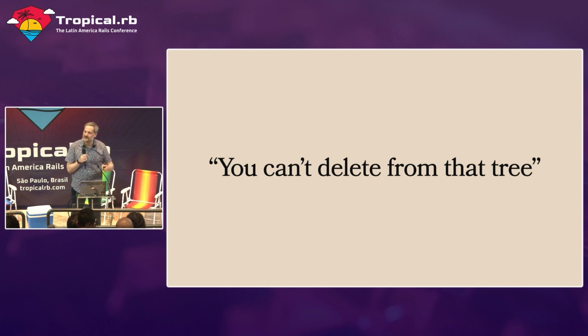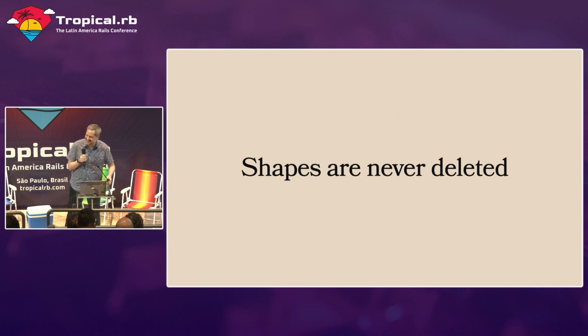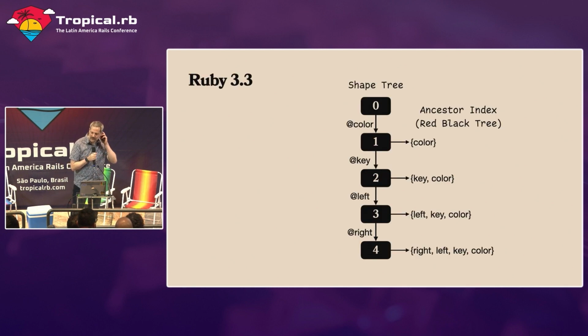Well, I have news for you. Great news. Shapes are never deleted. So we don't even have to worry about this use case whatsoever. There's no requirement for deleting. So what we did in Ruby 3.3 is introduce an ancestor index, which is just this red-black tree here. The red-black tree composes this, creates these sets.